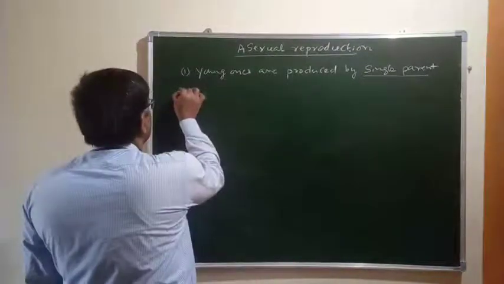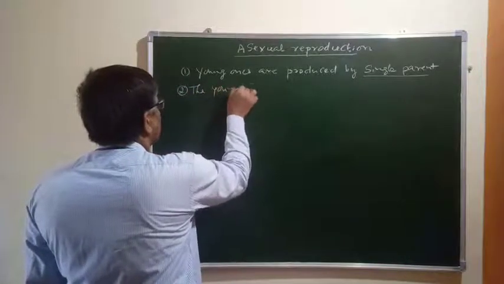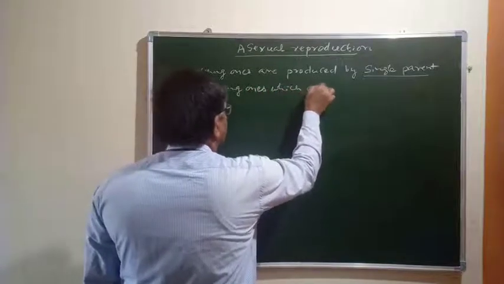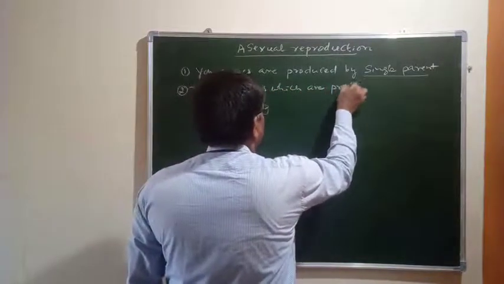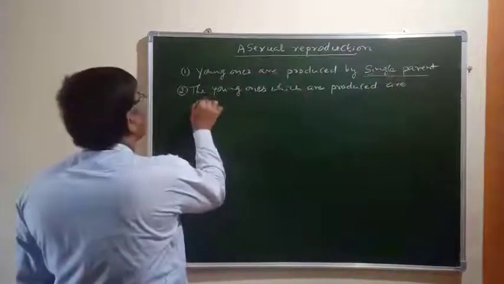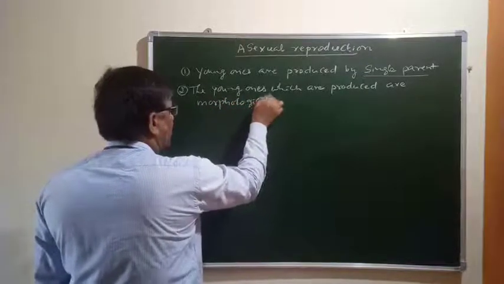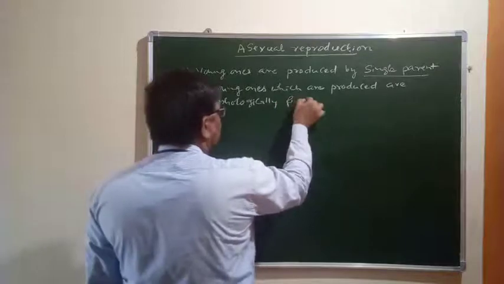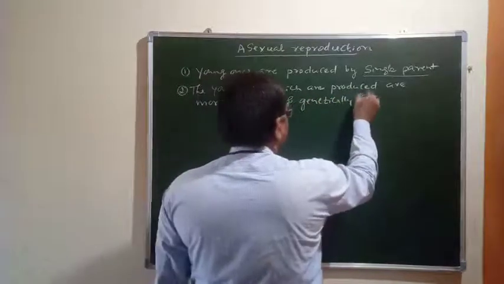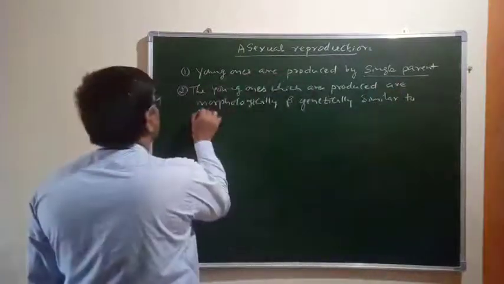And the young ones which are produced are morphologically and genetically similar to their parents.